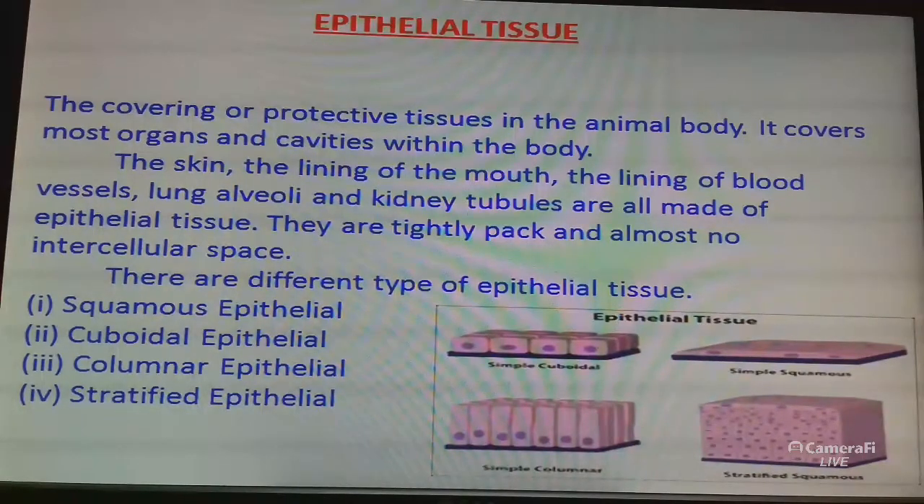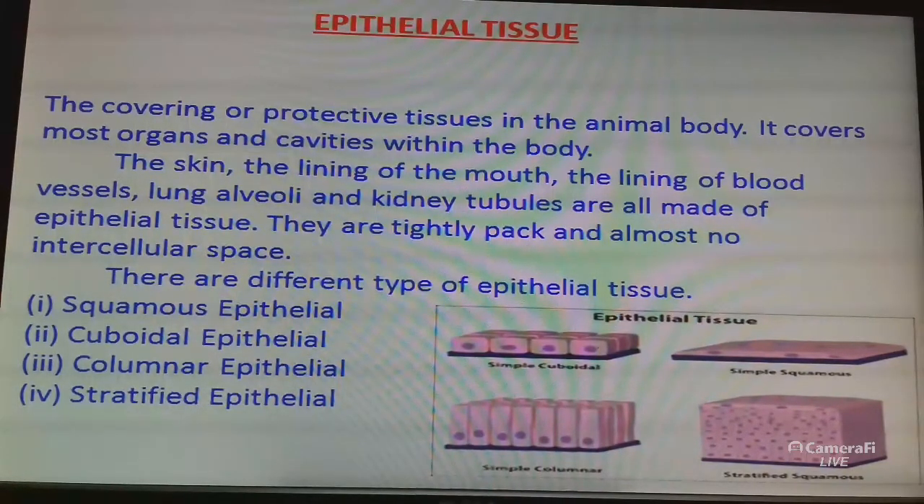They are tightly packed and form a continuous sheet, and there is no intercellular space between them. Anything entering or leaving the body must cross at least one layer of epithelium.